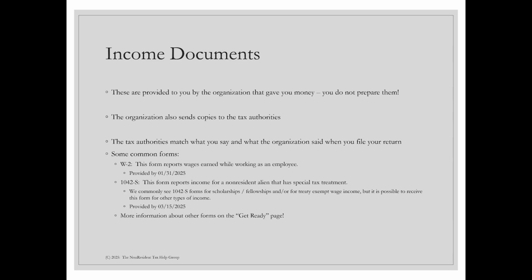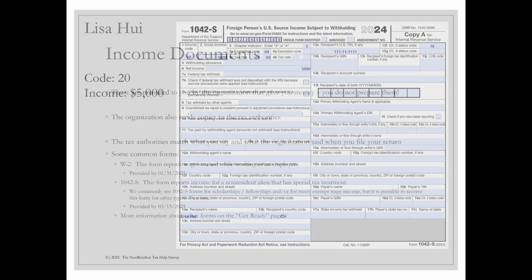So there is a bit of a delay sometimes in getting those forms. Also, often these forms are only provided on paper, sometimes electronically, but often only on paper. We have more information about many other types of income documents on our Get Ready page. So if you have something else and you're not sure what it is, go over to that page and you should be able to find it on the list.